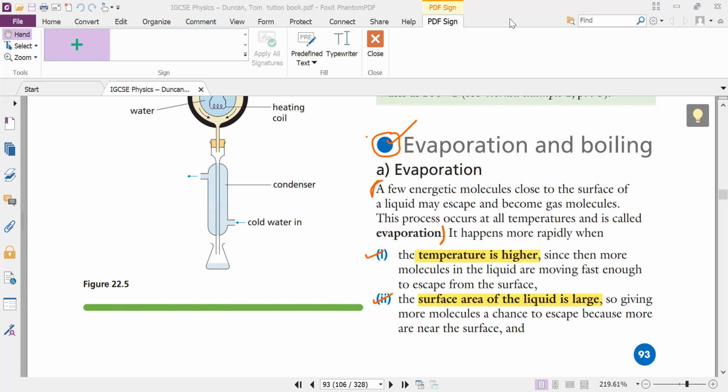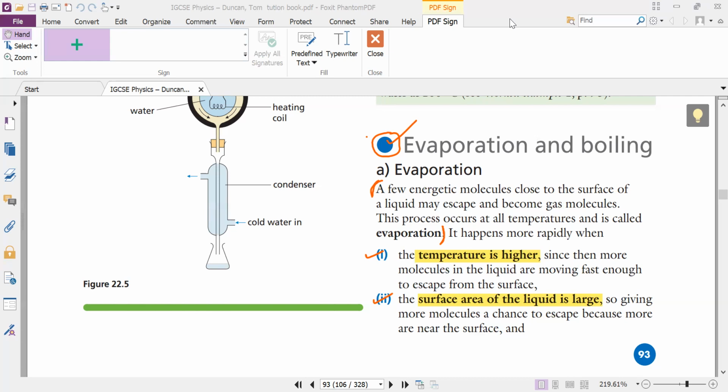But what is the boiling process? Boiling is the process in which you provide external heat, and then the liquid is converted into gas. So these two are different processes but have the same outcome: liquid converted into gas. What is the difference?